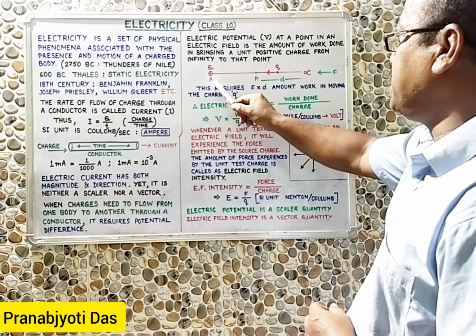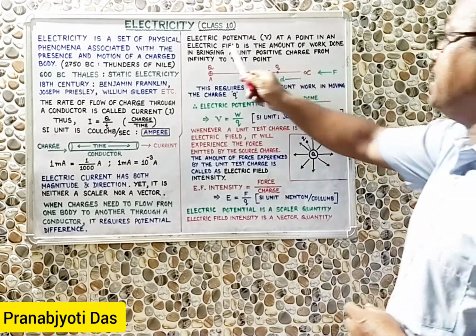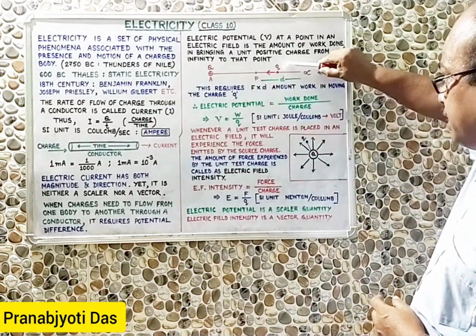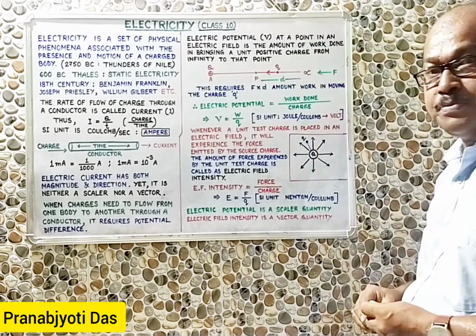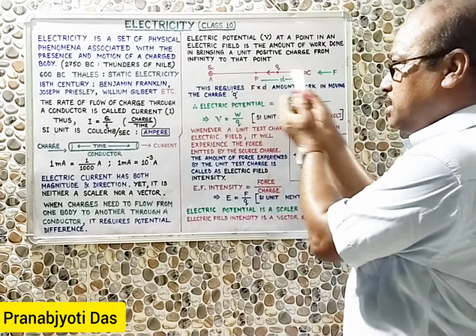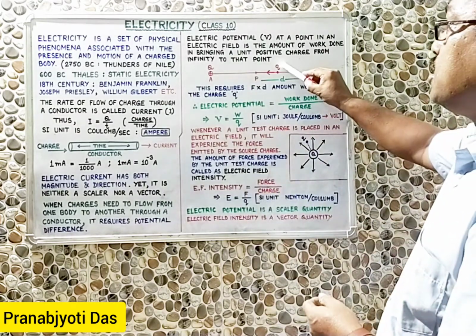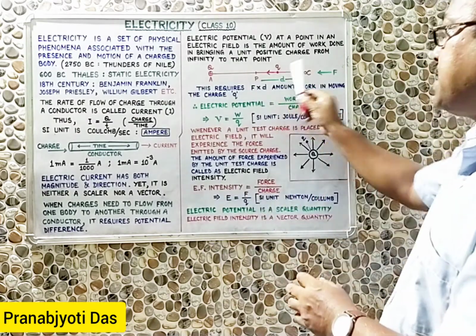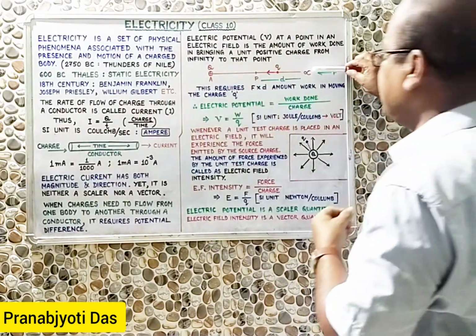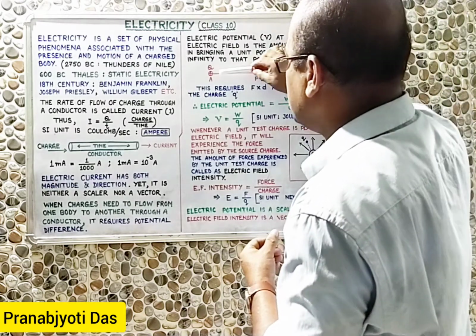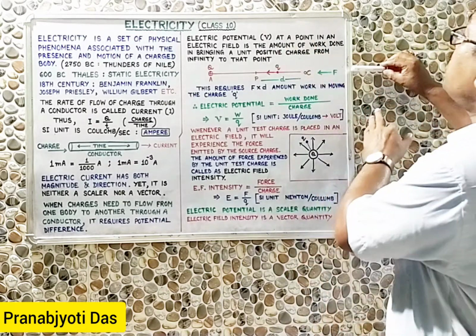Electric potential at this point, within this electric field, will be the amount of work done in bringing a unit positive charge from infinity to a point, say to this point P. Now if we have understood this diagram, where this is a source charge, and small q is a test charge present at infinite distance from this source charge, we need to bring the charge from infinity towards this source charge. Now if we need to bring it, definitely we have to apply a force.